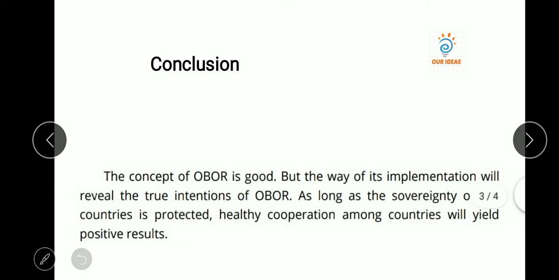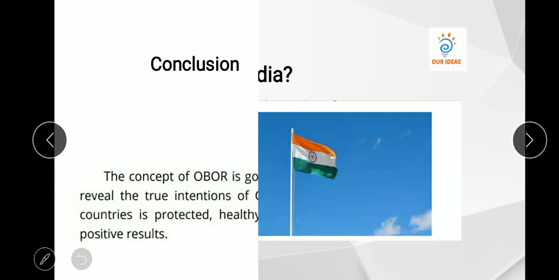So conclusion, the concept of OBOR is good, but the way of implementation will reveal the true intention of the OBOR. As I mentioned earlier, as long as the sovereignty of countries is protected, healthy cooperation among the countries will yield positive results. But is China doing this? No, I don't think that China will do this thing.